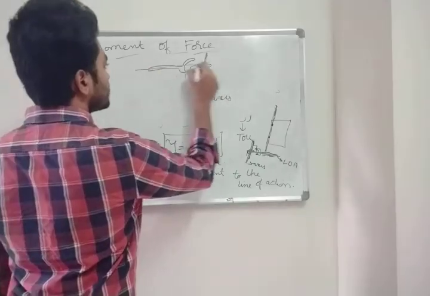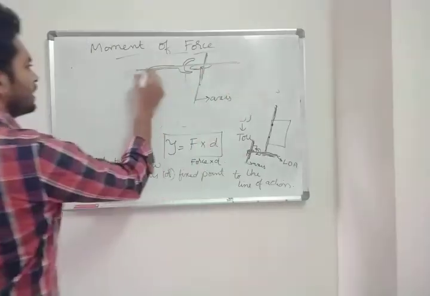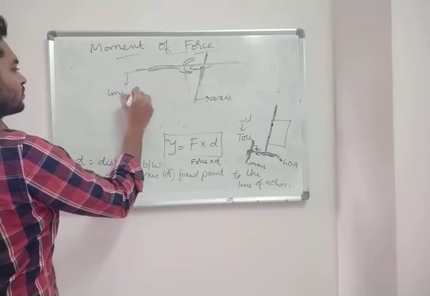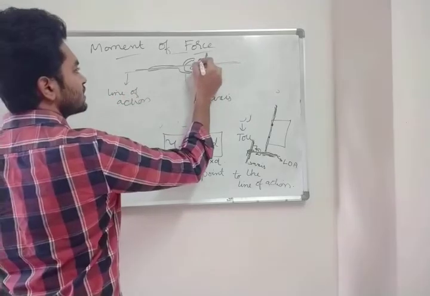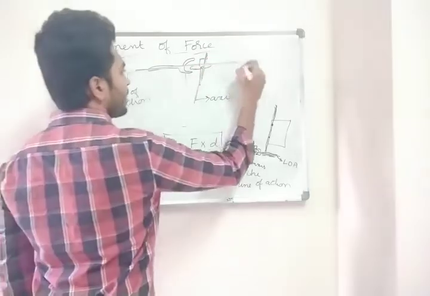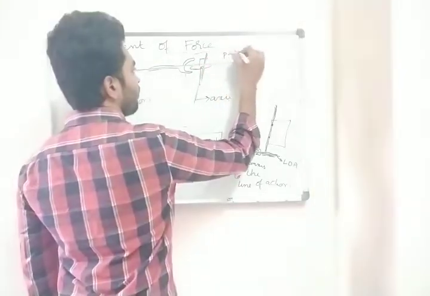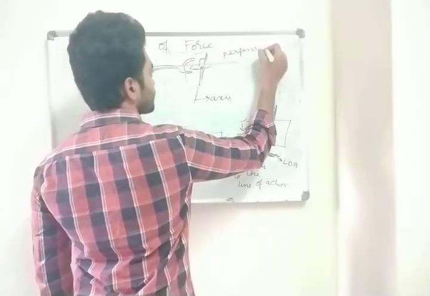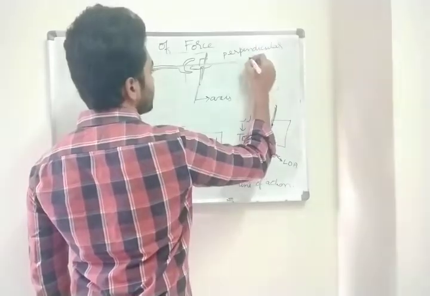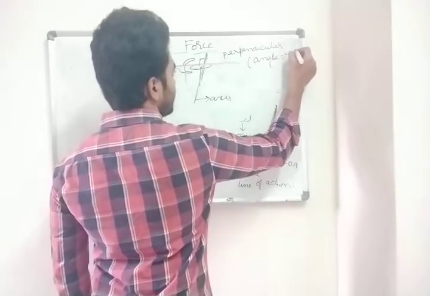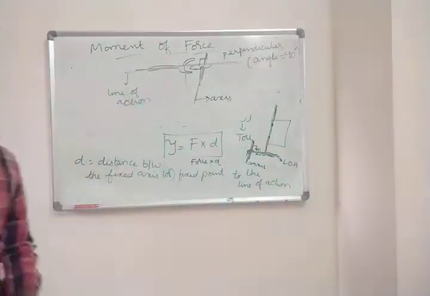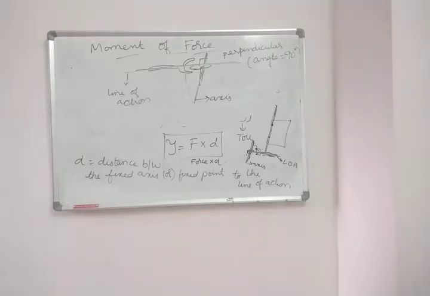And this line is the line of action. So both the axis and line of action are perpendicular. Perpendicular means angle equal to 90 degrees. Clear? Understood what is torque now?